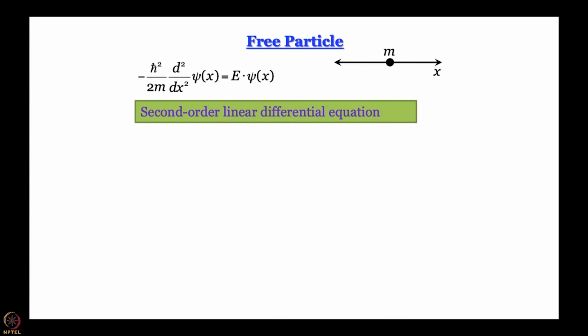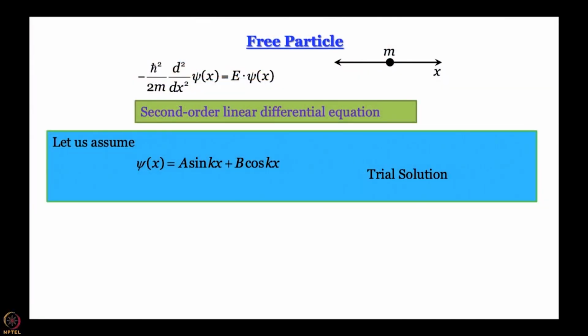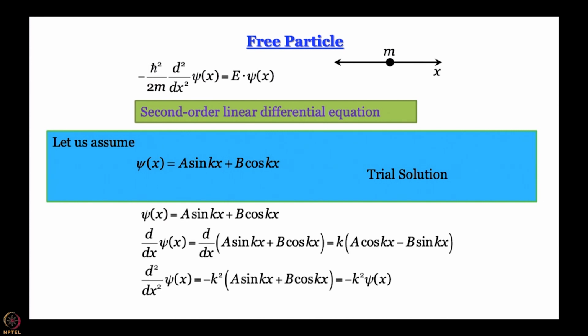All of us have done it in class 11-12 if you have studied maths. So, what we do is we take a trial solution, and the most general trial solution would be a sin kx plus b cos kx, and all we have to do is take this function a sin kx plus b cos kx, differentiate twice, then multiply by minus h cross square by 2m. When we do that, what do we get? We get d2/dx2 psi of x is equal to minus k square multiplied by psi of x. Okay. Take it and plug it in the Schrodinger equation.